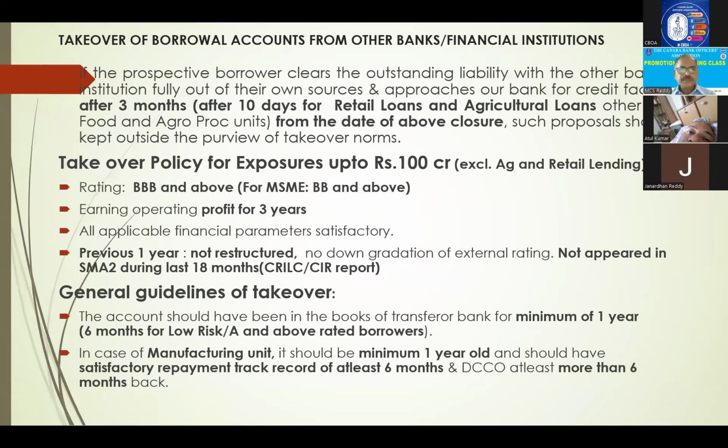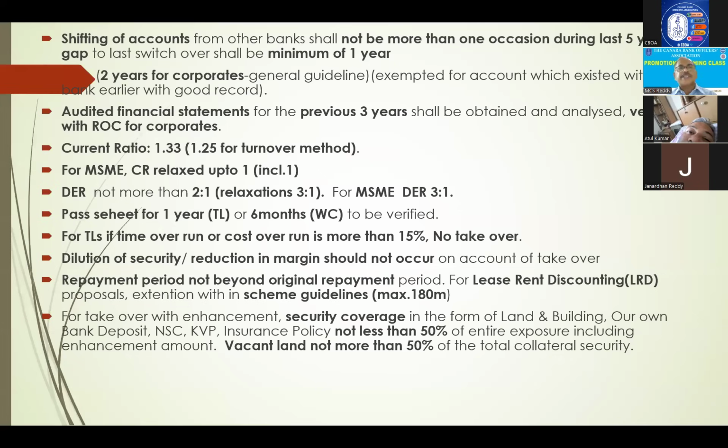Important. And general guidelines, the account should have been in the books of the transfer book minimum 1 year, 6 months in case of low risk and rated borrower. Manufacturing unit, if it is a manufacturing unit, at least 1 year it should have completed in manufacturing. And the repayment track record, 6 months we have to satisfy. And shifting of accounts from other banks shall not be more than one occasion during last 5 years.